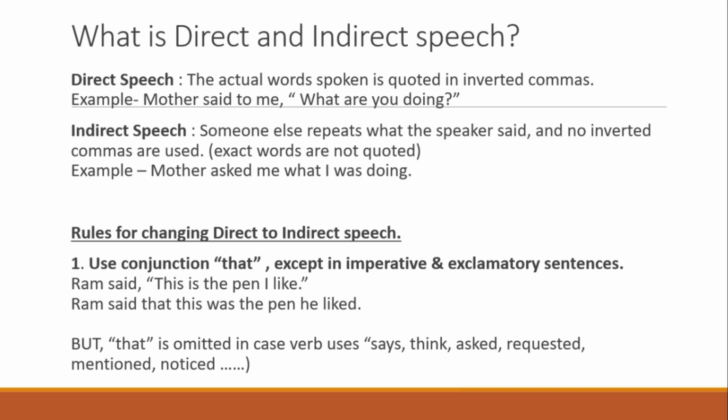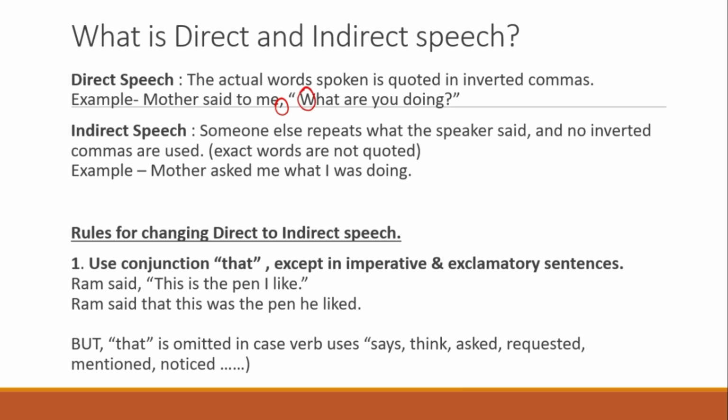So before we change from direct to indirect, first let's see what a direct speech is. Direct speech are the actual words that are spoken in quoted inverted commas. Okay, like see there is a comma and there are inverted commas. So what a person has actually spoken. For example, mother said to me, "What are you doing?" So if you see in a direct speech, there's always a comma and then the first letter is always capital